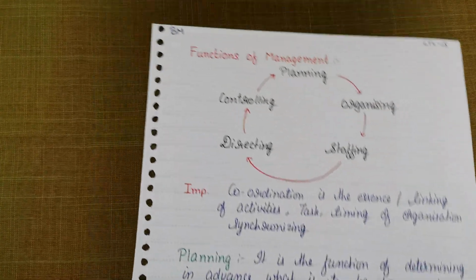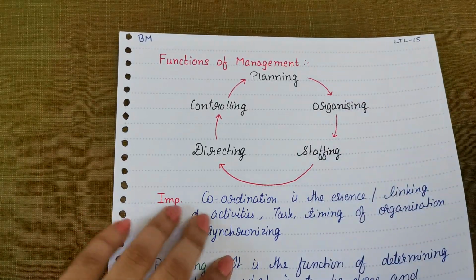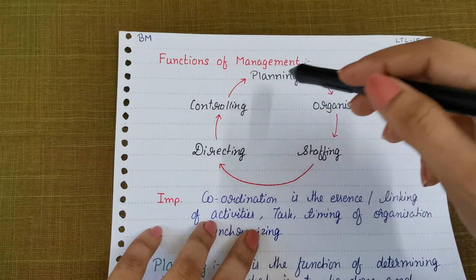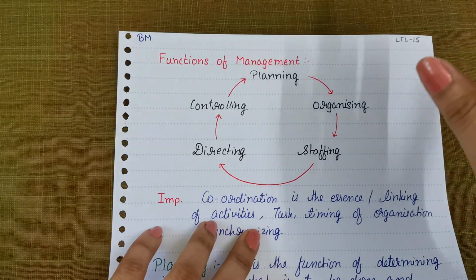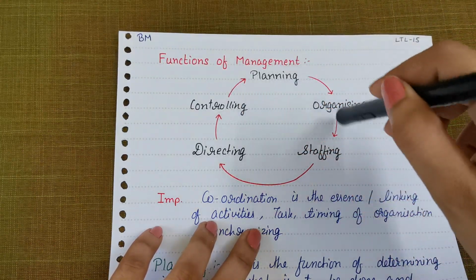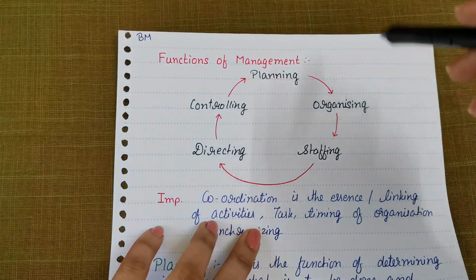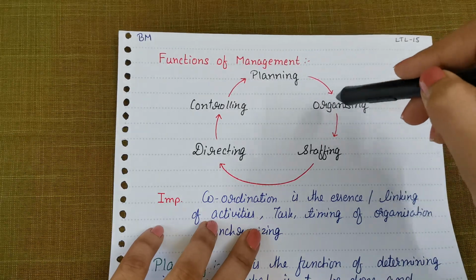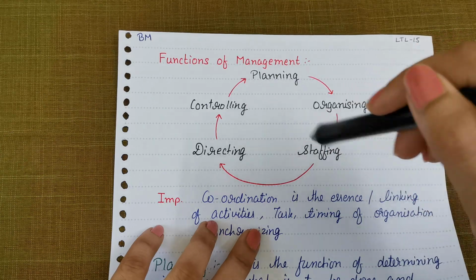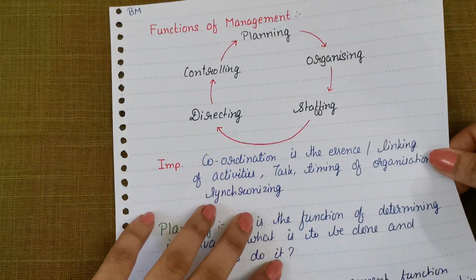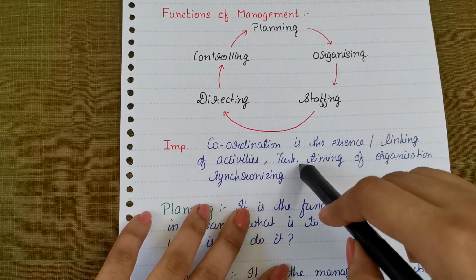Okay, so let's start with this. We have various functions of management. This is how it works. It is actually a circular activity. It starts with planning, then organizing, staffing, directing, controlling, etc. In all these functions, one thing is common, that is coordination. In planning, organizing, staffing, directing, controlling, you need to coordinate with each other. That is very necessary. So understand, coordination is the essence or linking of activities, tasks, timing of the organization, synchronizing.